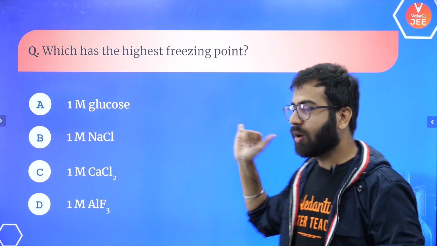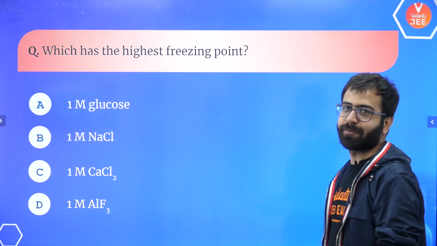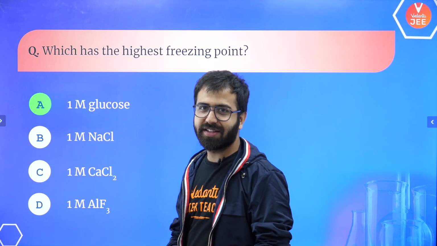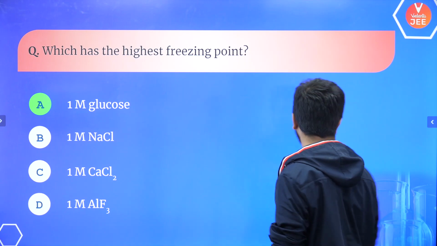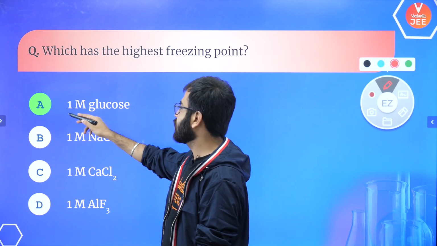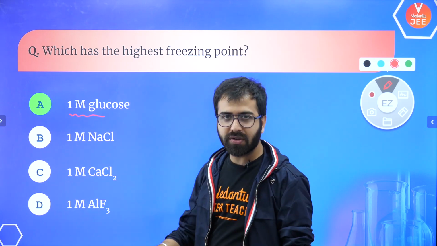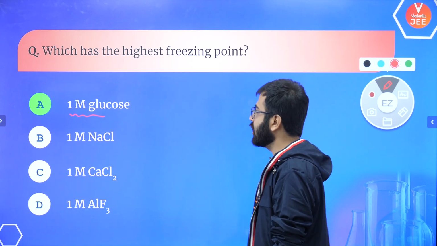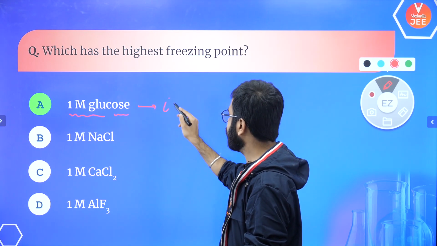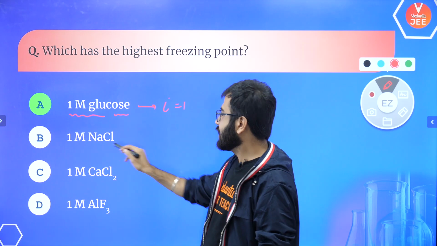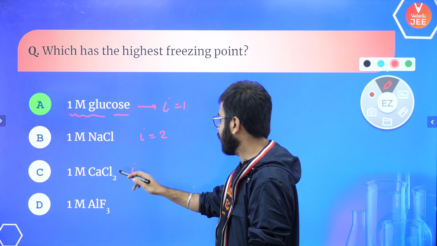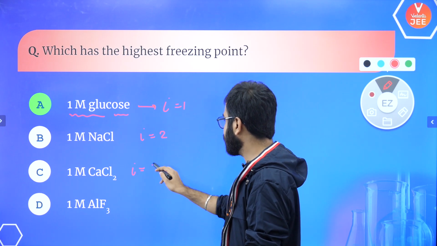So what do you think is going to be the answer? And the correct answer to this question is absolutely 1 molar glucose. Why, guys? Because over here we are talking about complete dissolution, obviously. So the Van 't Hoff factor i is going to be 1 for glucose. In the NaCl case, the i factor is going to be 2. In the case of the third option, the i factor is going to be 3.